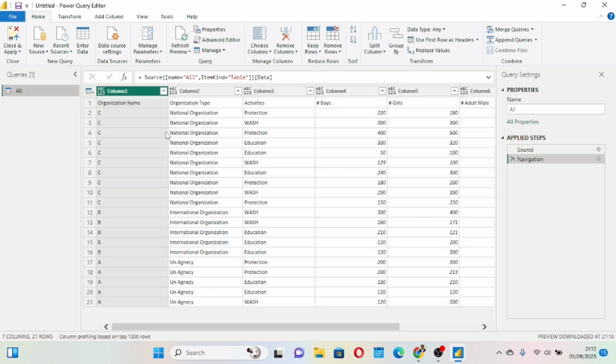Power Query is like a theater. It's like somebody is sick: you take the person to a theater, finish with the person, operate on the person, and then bring the person out to the world. This is how Power Query is. You see that the error has come here now. That's the error here.